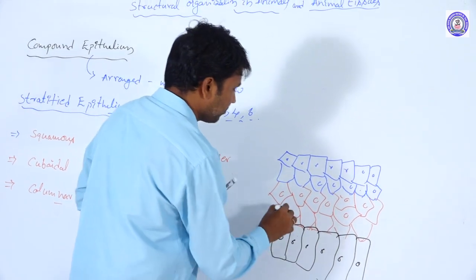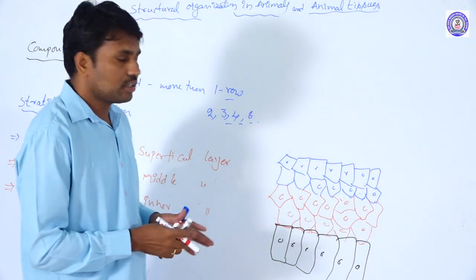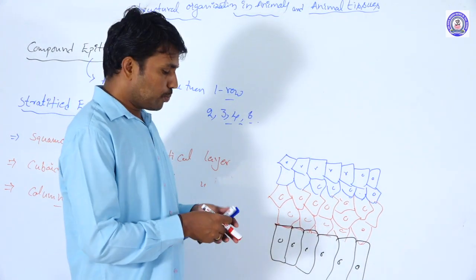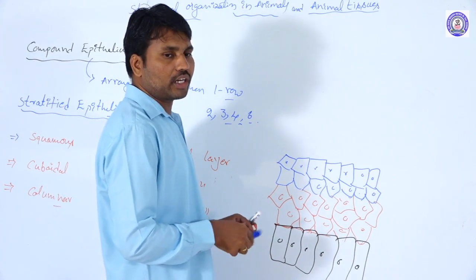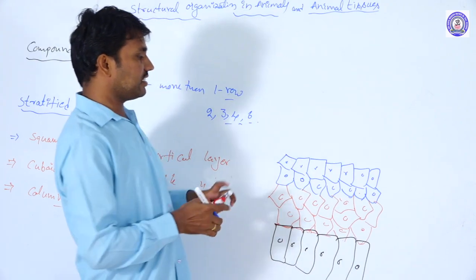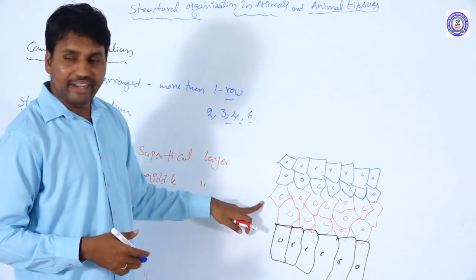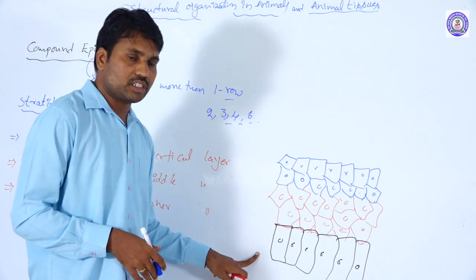Here we take 3 regions. The superficial region means towards the outer side, wherever cells are present. This is the middle region, and this is the innermost region.